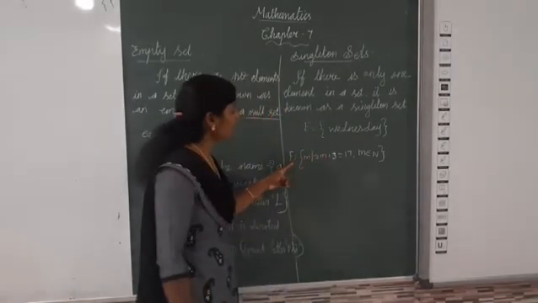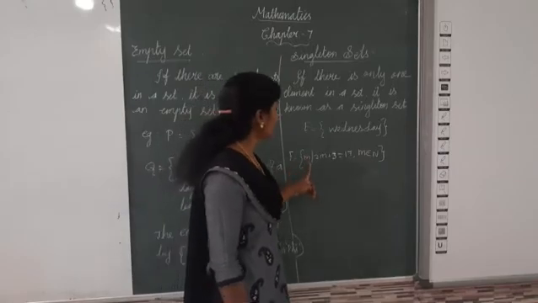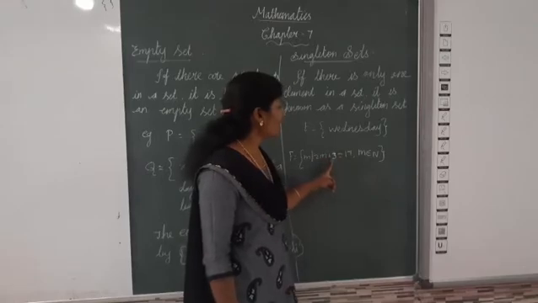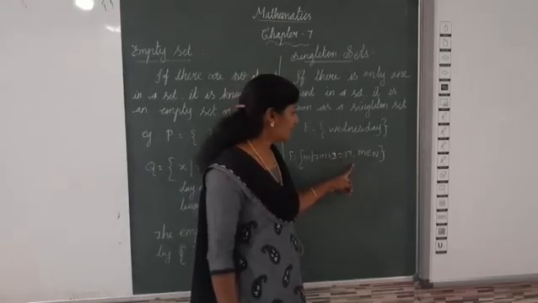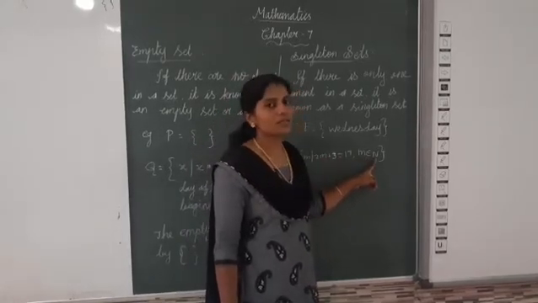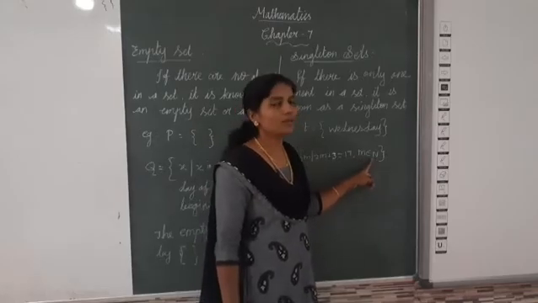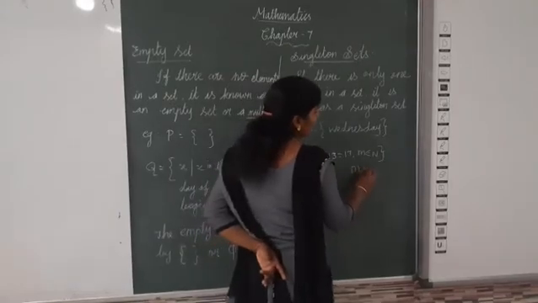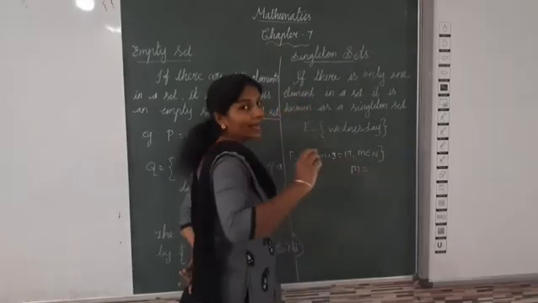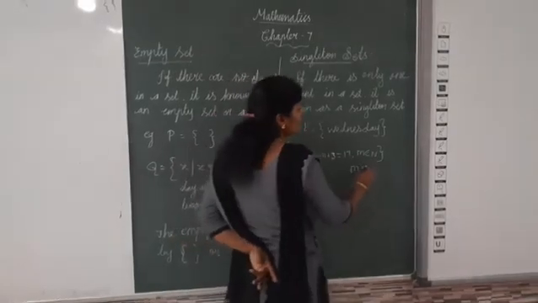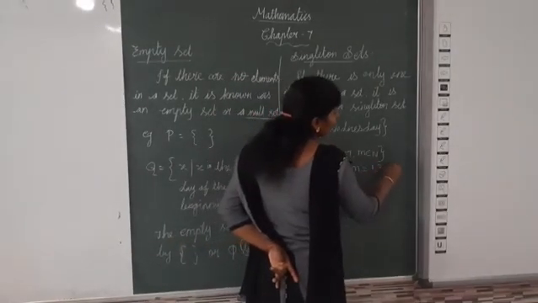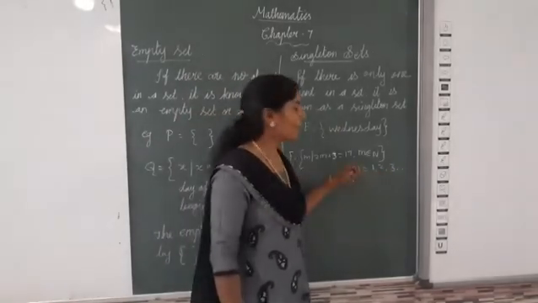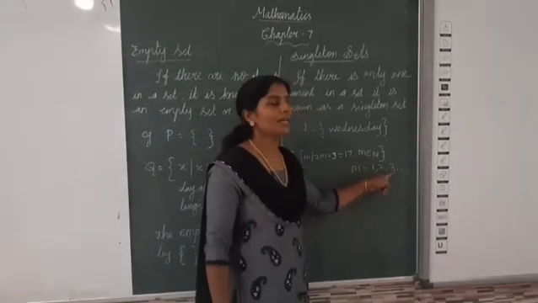Now, one more example. F is equal to m such that 2m plus 3 is equal to 17. Here m belongs to N, the natural numbers. What are the natural numbers? Natural numbers start with 1: 1, 2, 3, etc. So m is equal to 1, 2, 3, etc.